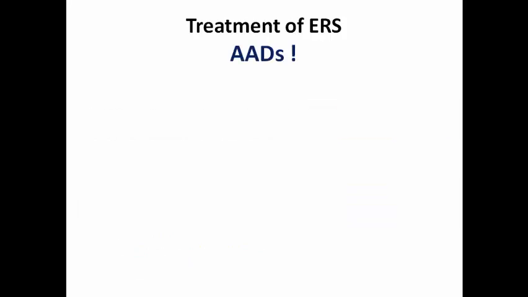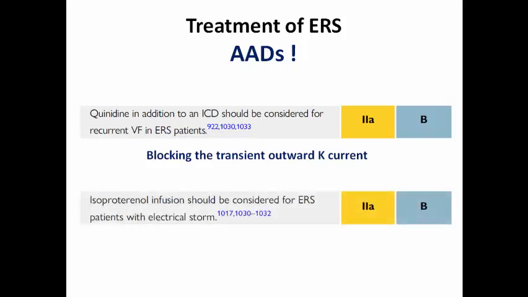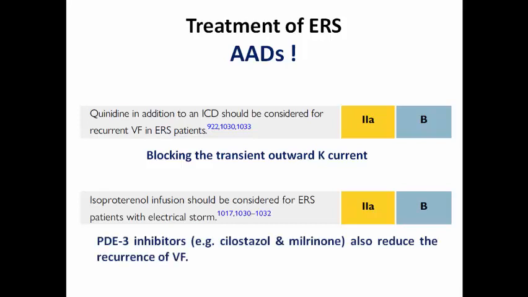The role of antiarrhythmics here is for quinidine, the same as in Brugada, as we consider both as subtypes of J-wave syndromes. So quinidine should be added to ICD for recurrent VF or VT in early repolarization syndrome patients. So it is a second-line treatment after ICD because it blocks the transient outward Ito currents of potassium channels as we mentioned in Brugada syndrome. Isoprenaline also should be considered in those with electrical storm, the same as in Brugada, and remember that cilostazol and milrinone, which are phosphodiesterase type 3 inhibitors, reduce the recurrence of VF.